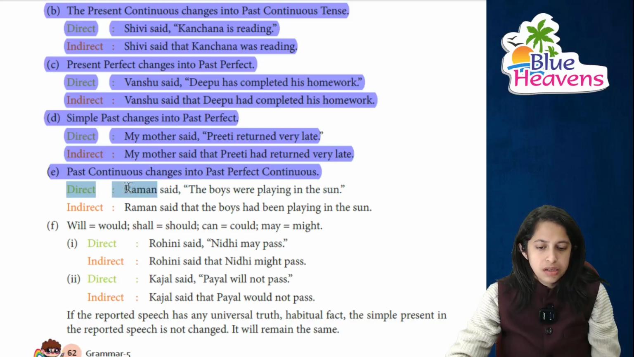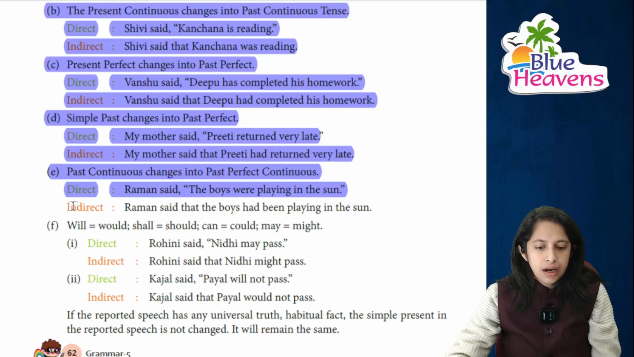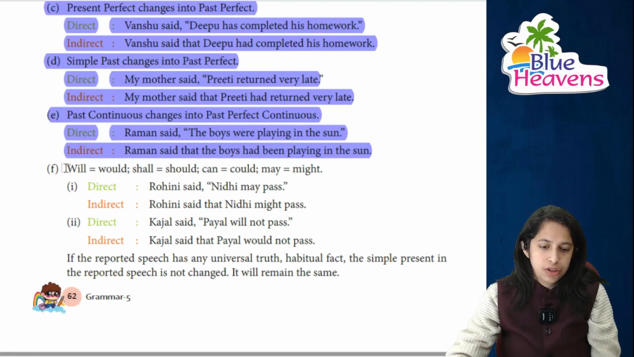Now direct sentence में Raman said that the boys were playing in the sun. Indirect में Raman said that the boys had been playing in the sun. देखिए, past perfect continuous, ing है, perfect आता है तो been हो जाएगा और past का had हो जाएगा.